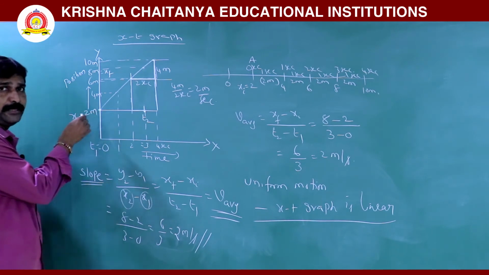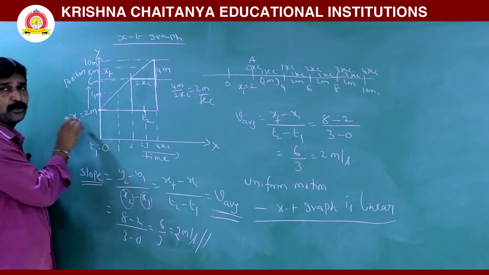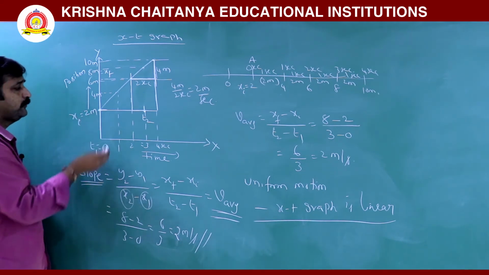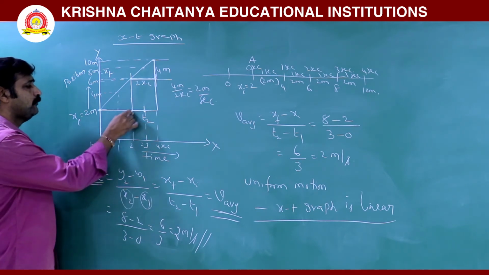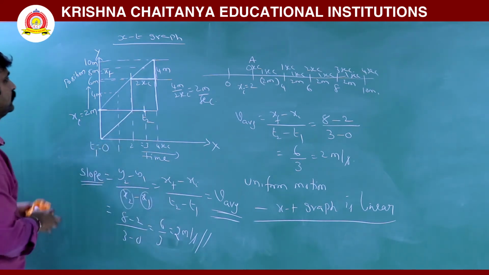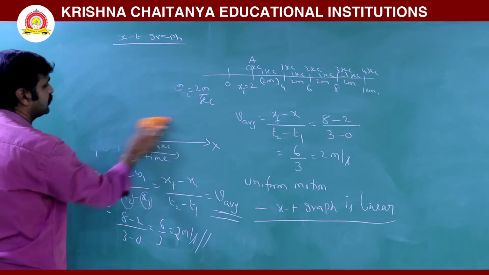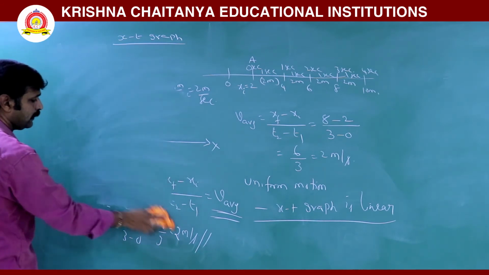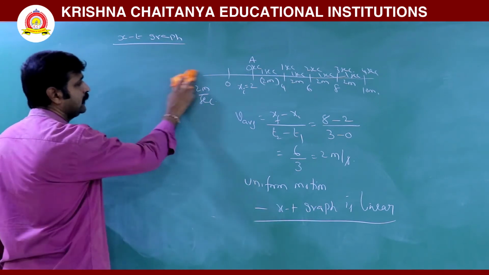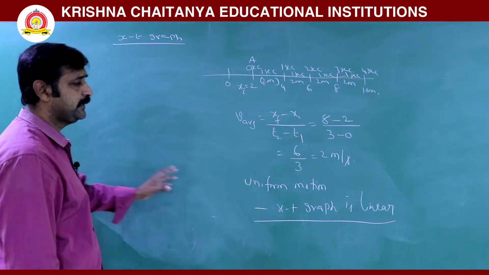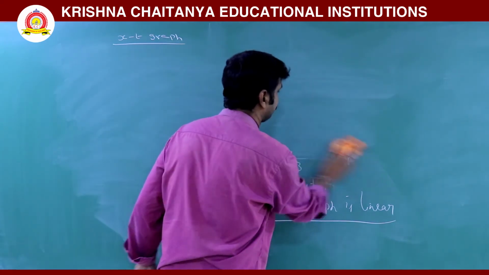Is it a restriction that the graph has to start from this position only? No, this is the initial position. If the body starts from the origin, then you can take it like this. The graph will be like this. Okay. So here you can take any initial position from where the body starts. So the graph for uniform motion is linear. So in uniform motion, the slope gives velocity for the xt graph and that velocity is constant in uniform motion.